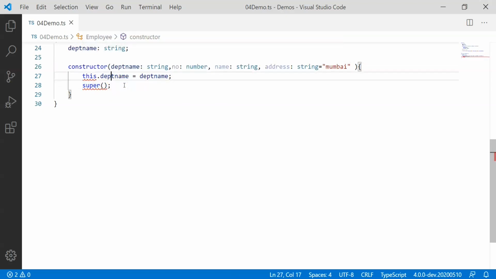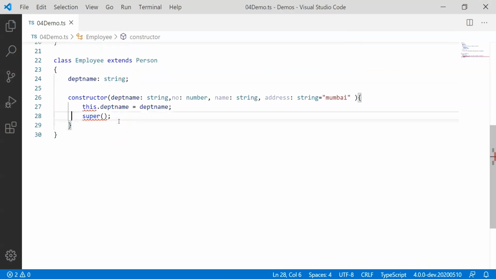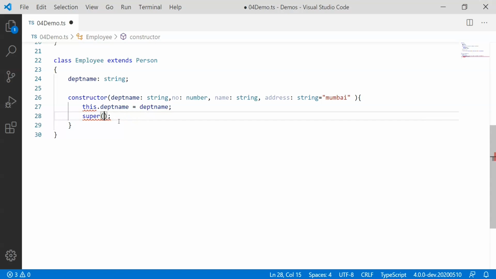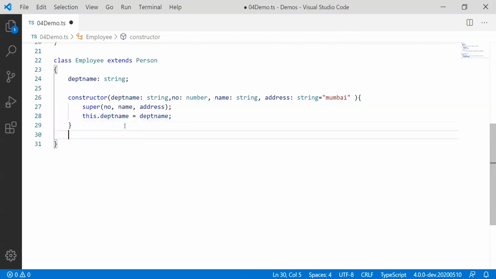And then I'm going to use certain parameters here. Let's pass on department name. Sorry, we need to pass on number, name, and address as parameters. So whenever the base constructor gets called, I'll pass on these three values here. After the constructor gets called, we will have the current member initialization. So you call the employee's constructor, we call the base constructor, and we pass these values to super, to the base. Then we initialize the department property, and we are free to use it now.